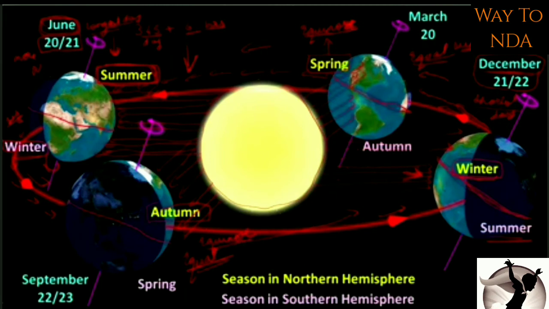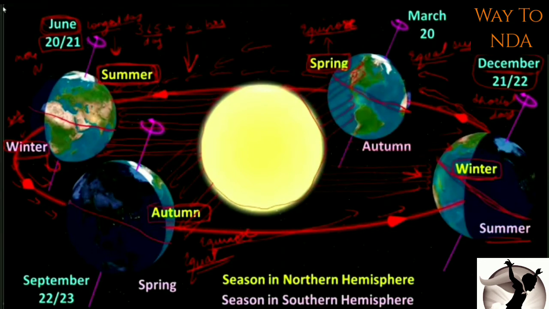Remember this. The transition period from summer to winter is called the autumn equinox, and the transition period from winter to summer, again, is called the spring equinox. Now, when the northern hemisphere is receiving more sunlight, this is called the summer solstice. Okay, so this is summer solstice, when the northern hemisphere is receiving more sun rays. And this is winter solstice, when the earth is receiving less sun rays in the northern hemisphere.